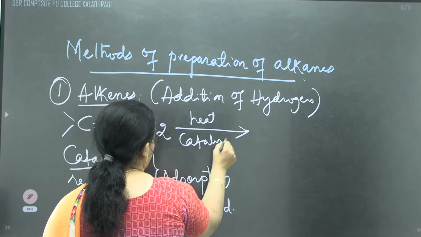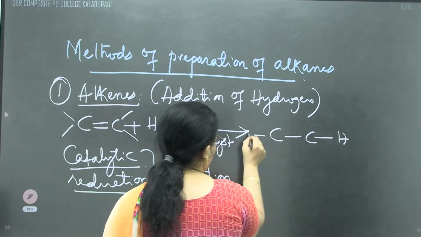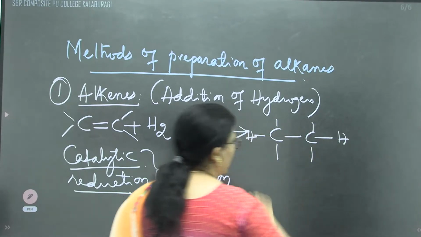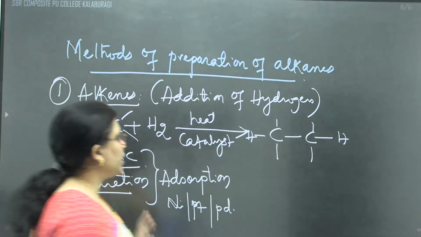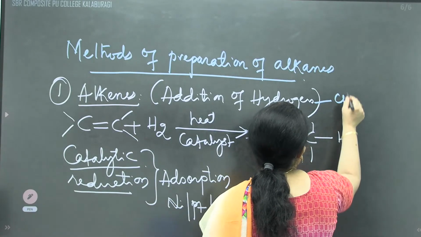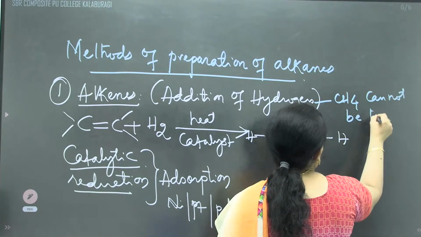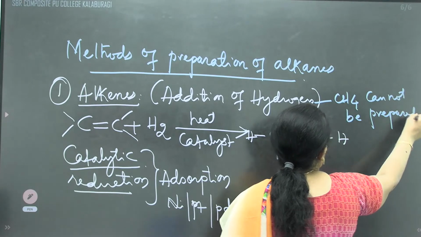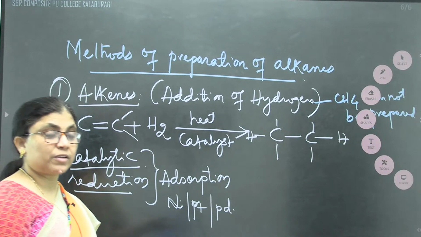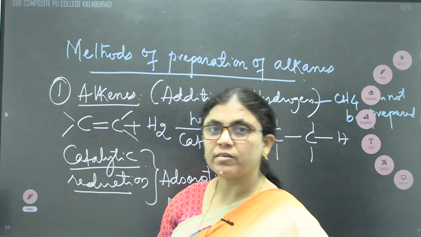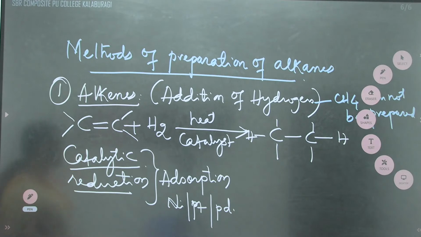General equation I'm writing; later we'll write the example. Carbon-carbon single bond: one hydrogen is added to this carbon, another hydrogen to this, remaining all are as it is. By this method, methane cannot be prepared, because there is no unsaturated hydrocarbon with one carbon. The carbon-carbon double bond or triple bond makes it an unsaturated hydrocarbon, and there is no such alkene or alkyne with only one carbon atom.